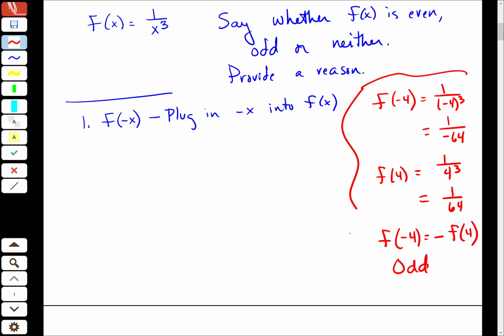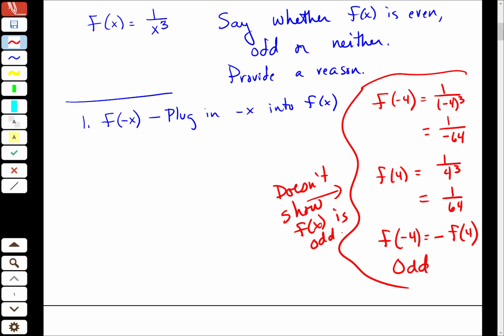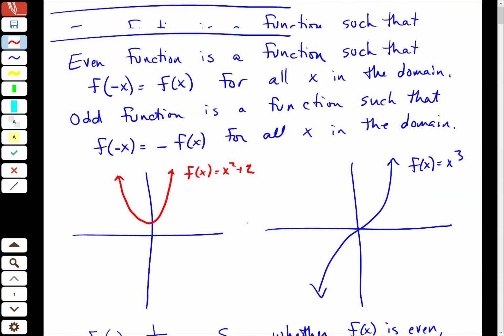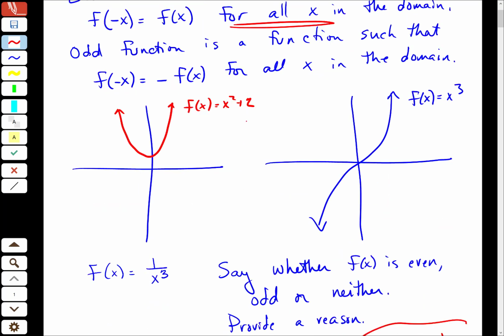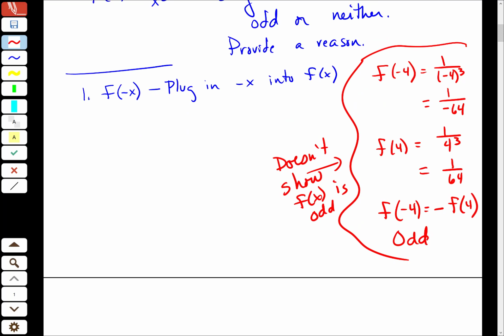And I'm going to say this here doesn't show f of x is odd. It only shows that the value at negative 4 is the opposite, or the negative, of the value of f of 4. It only shows you something at 4 and negative 4. And if we go back up to this definition, we really need to show this for all x in the domain. And the reality is it's not that much different to show this for all x. So I want to give a couple examples of how to do that.